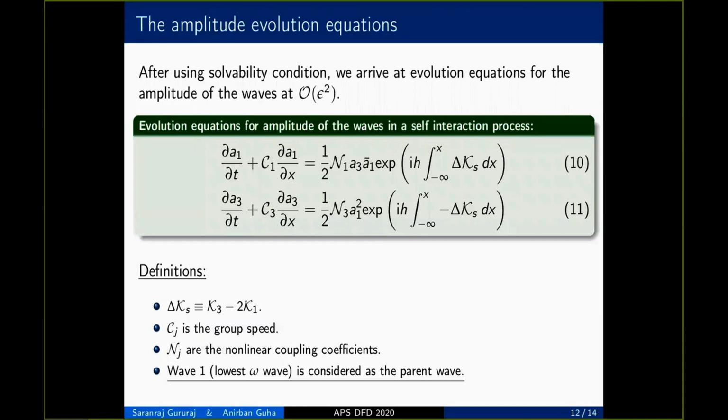Now we move on to the amplitude evolution equations, which we get at order epsilon square after applying the solvability condition. So these are the two amplitude evolution equations for a self-interaction process. Here, wave 1 is considered as the parent wave, delta ks is the detuning for a self-interaction process, cj is the group speed, and capital N is the nonlinear coupling coefficient, which decides the rate of energy transfer.